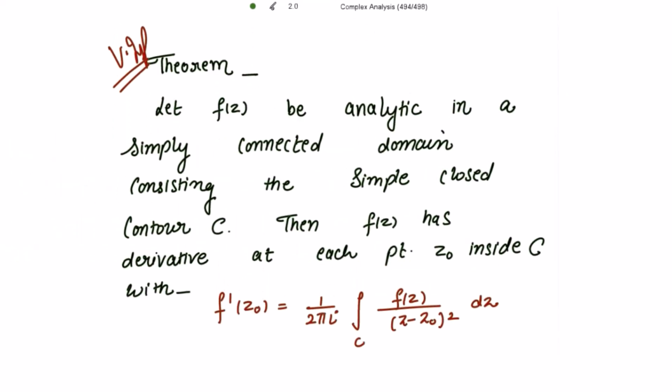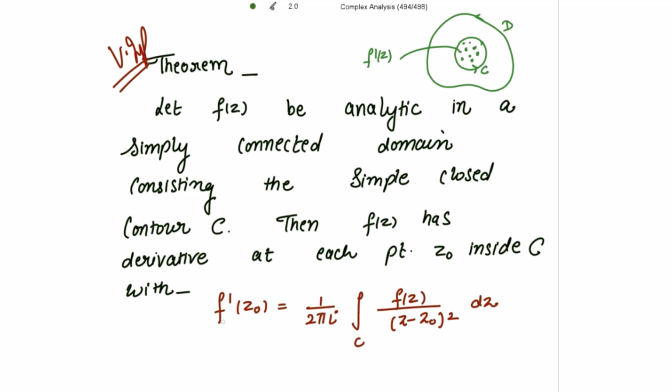Good morning. Today we are going to prove the very important theorem, the next one. Let f(z) be analytic in a simply connected domain containing the simple closed contour C. Suppose this is your simply connected domain D and it is containing the simple closed contour C. Then f(z) has a derivative at each point z0 inside C. This is the contour C and the derivative f dash exists at each point inside C, right?